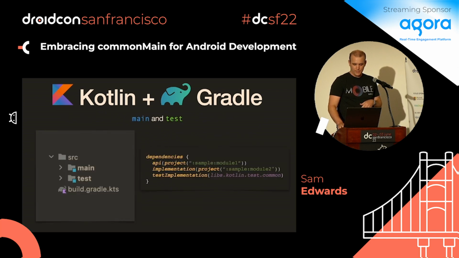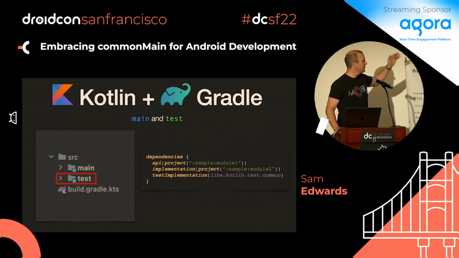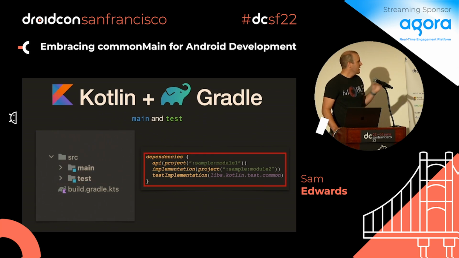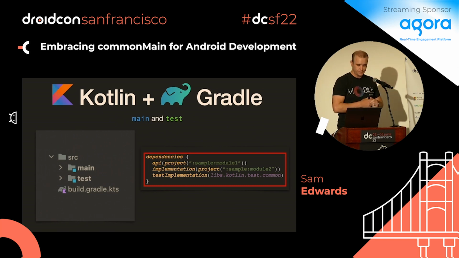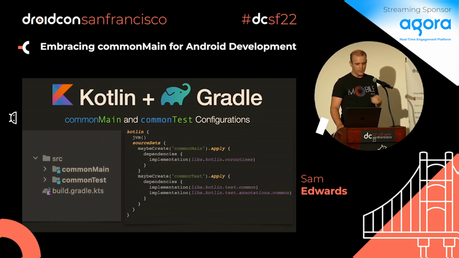So let's actually get past that. OK, so again, in a Java one, you'd have main and you have test. These are source sets, but then there's also a configuration that goes along with it. Because you only have a main, there's no concept of different platform types, you just have one dependencies block. It knows I'm just talking about this main source set. Inside of there, you can say whether it's a testImplementation or implementation. But when you move into the multi-platform configuration world, for your commonMain or your commonTest, you describe things differently.